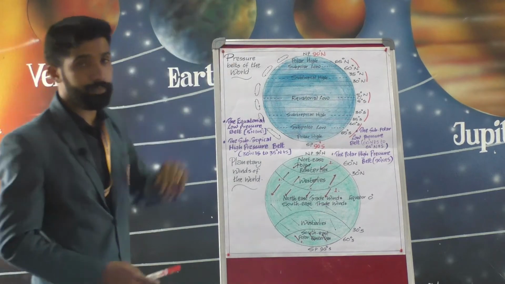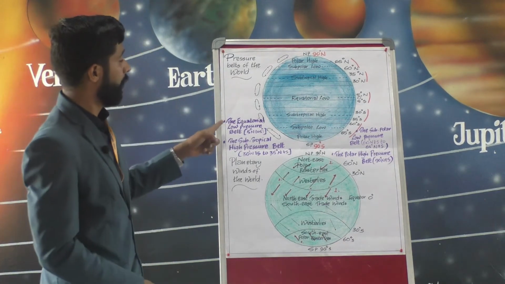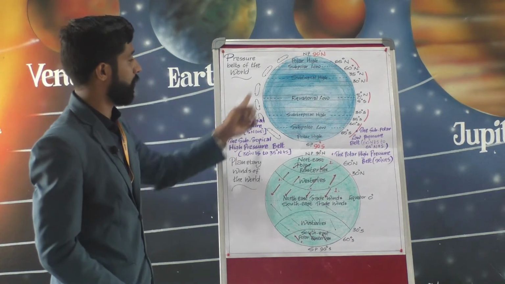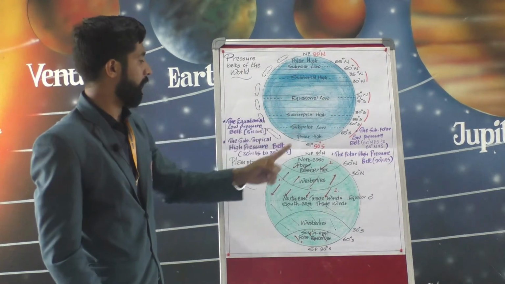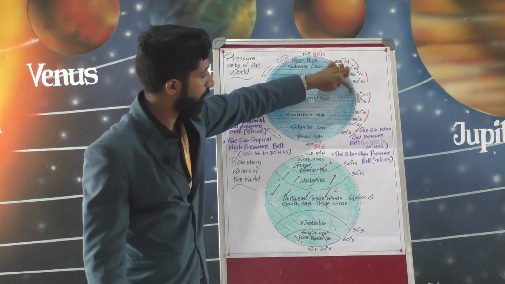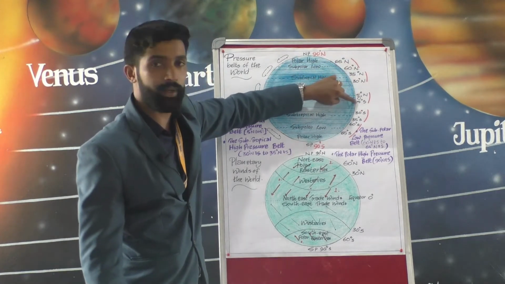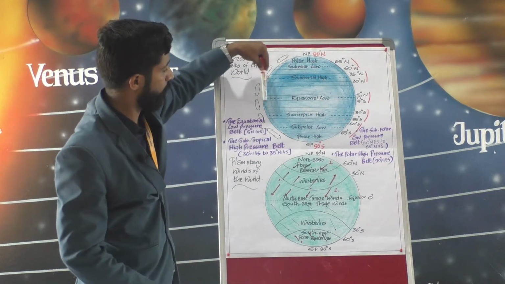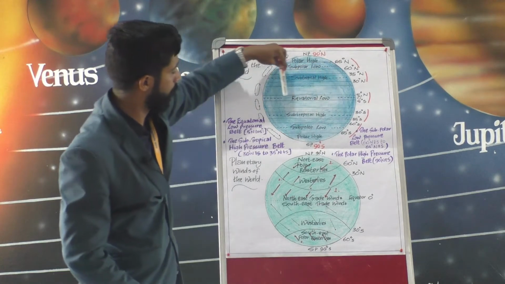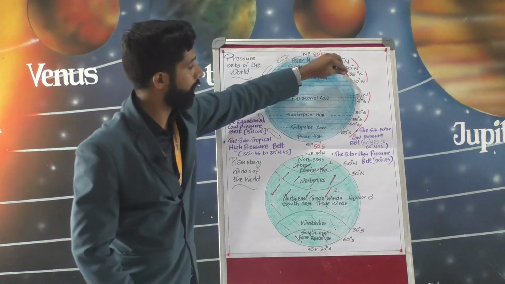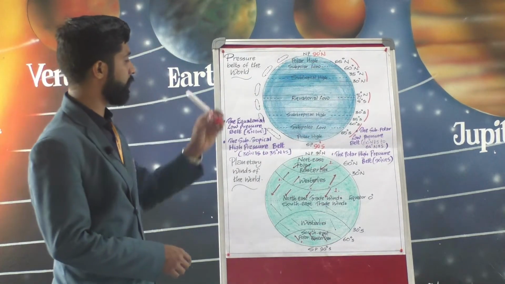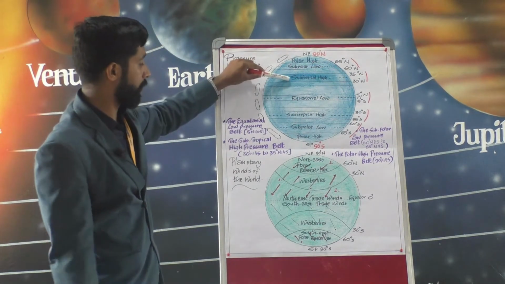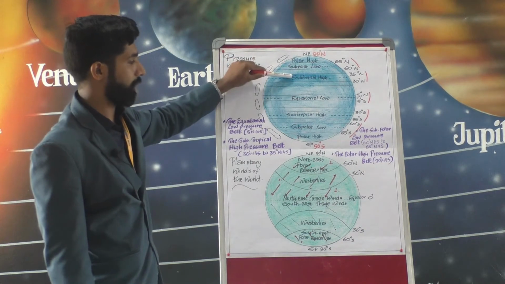Here you can see the first one, the equatorial low pressure belt, 5 degrees north to 5 degrees south. The second one is the subtropical high pressure belt.